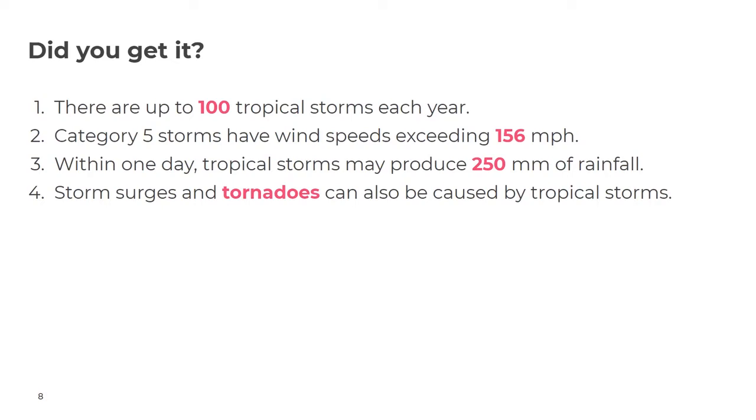Number 1, there are up to 100 tropical storms each year. Number 2, Category 5 storms have wind speeds exceeding 156 miles per hour. Number 3, within one day, tropical storms may produce 250 millimetres of rainfall. And number 4, storm surges and tornadoes can also be caused by tropical storms. So give yourself a score out of 4.